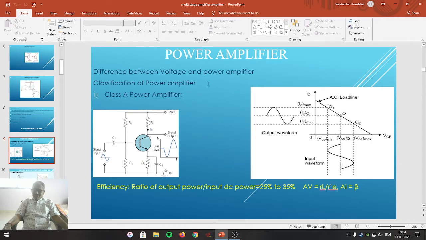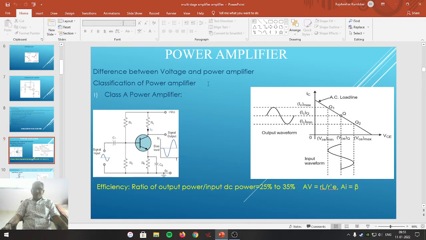Third, a voltage amplifier uses a transistor which is capable of amplifying the voltage level, but a power amplifier uses a power transistor which is different in construction from the transistor used in a voltage amplifier. Fourth difference: the base of a voltage amplifier is very thin, and the base of a power amplifier is very thick.